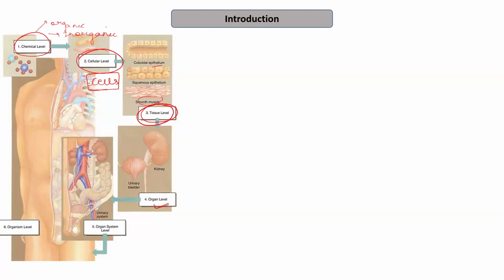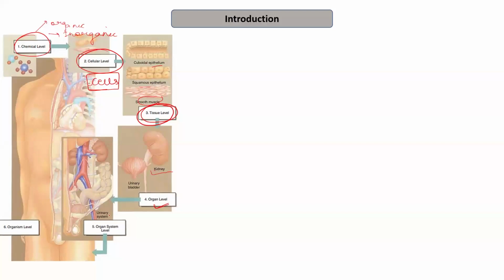After this, we have the organ level of organization. So various tissues combine to form a particular organ that has a particular function. For example, the kidney has many roles. It has the function of reabsorption, it has the function of excretion, it helps in osmoregulation, etc. So it is made up of various tissues. It is not only composed of epithelial tissues, but of various kinds of tissues.